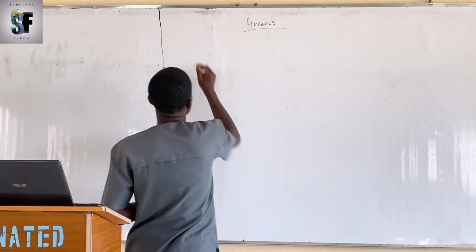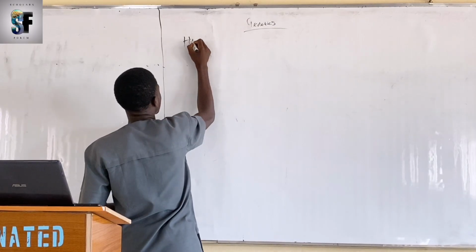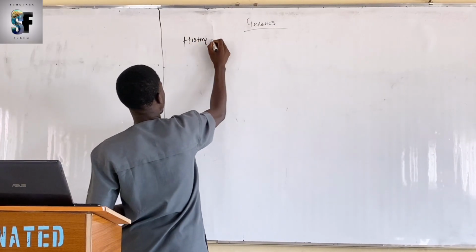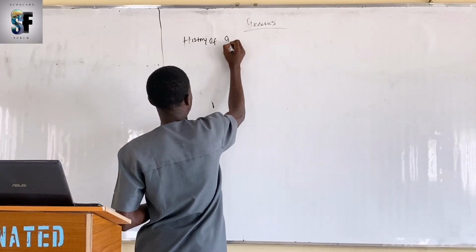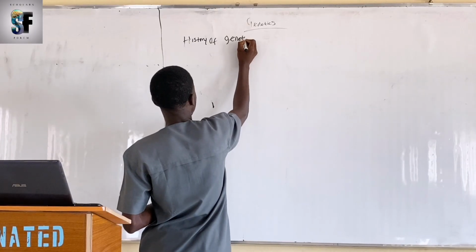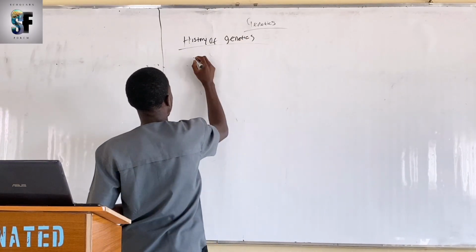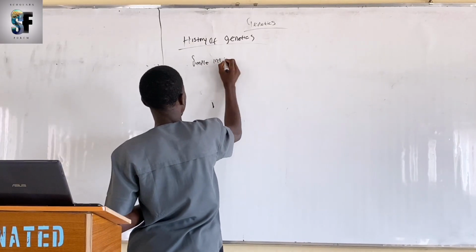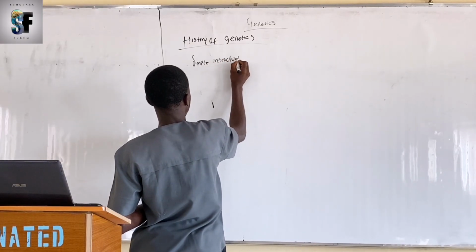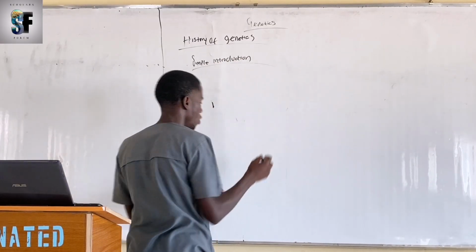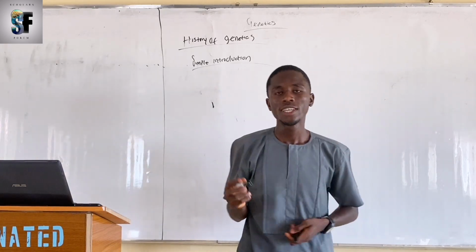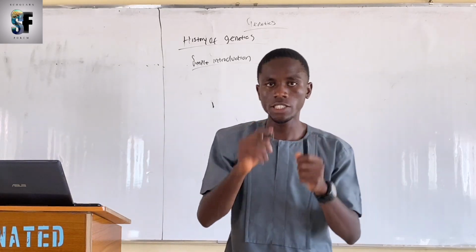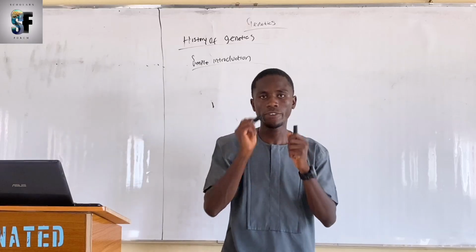History of genetics. A brief history of genetics. Before then, a simple introduction. First and foremost, genetics is a science that deals with the study of heredity and variation.